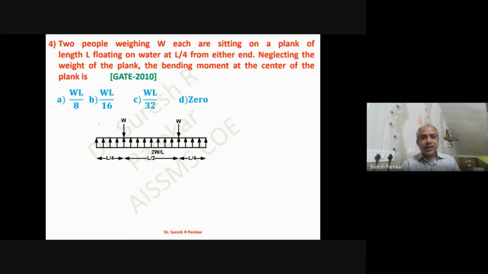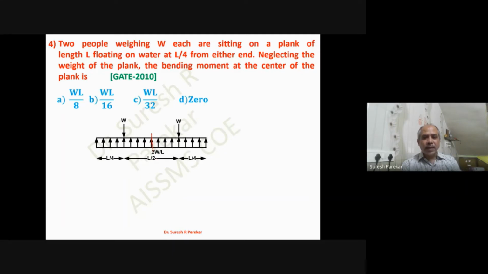So next, we have two people weighing W each sitting on a plank of length L, floating on water at L by 4 from either end. Neglecting the weight of the plank, the bending moment at the center of the plank is. Now you can see we are interested in taking the moment at the center.